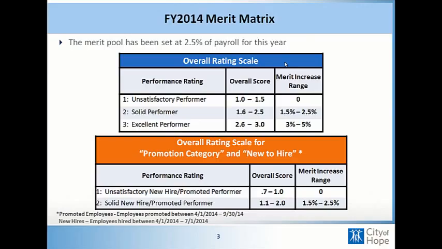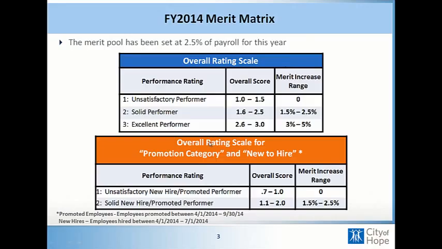Below, you can see the merit matrix for employees who fall into the promotion category or the new hire category. And those employees are employees who were promoted between April 1st and September 30th. And the new hire category are employees hired between April 1st and July 1st.